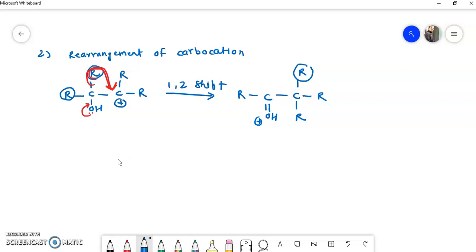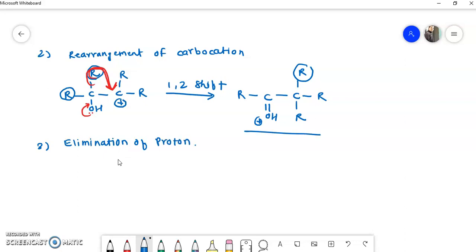Now the third step in this mechanism is elimination of proton. Remember, elimination of proton.